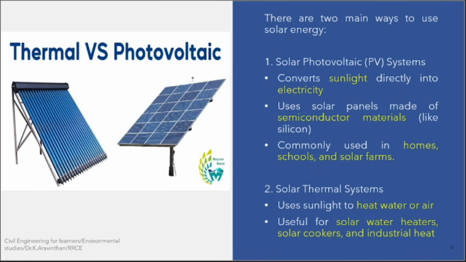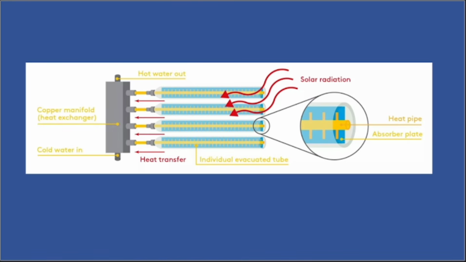Another way we use solar is thermal. For heating purposes, we use it to heat water or air. You can heat the water or air. They will install it on the rooftop of their house for hot water. In a solar heater, the cold water goes here. All the pipes will be supplied with cold water. What happens? There will be an absorbent plate here. It absorbs all the sunlight and heats. It transfers all the hot water out. We can use it. This is the simple phenomenon.